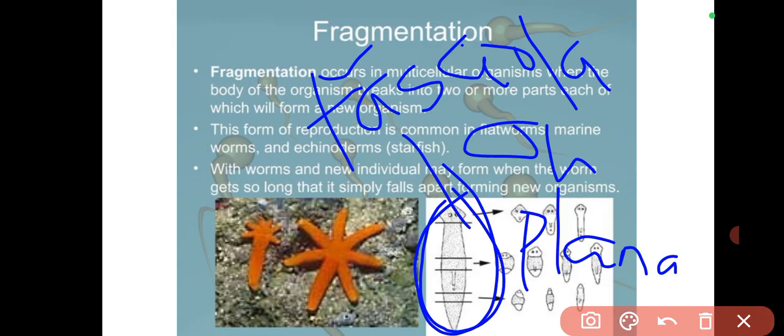Planarians have pluripotent cells. One part cuts off and it grows into a new one. Then we have worms and new individuals. With worms, a new individual may form when the worm gets so long that it simply falls apart, forming new organisms. Yes, that is one other thing you can see with some worms. Is that okay?